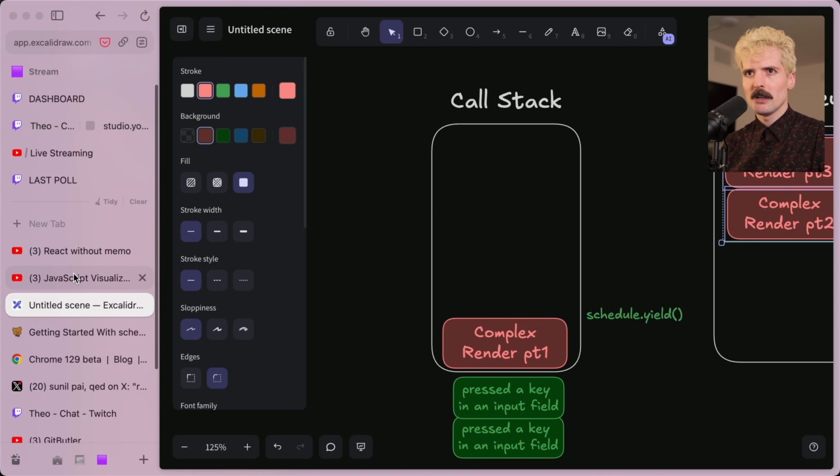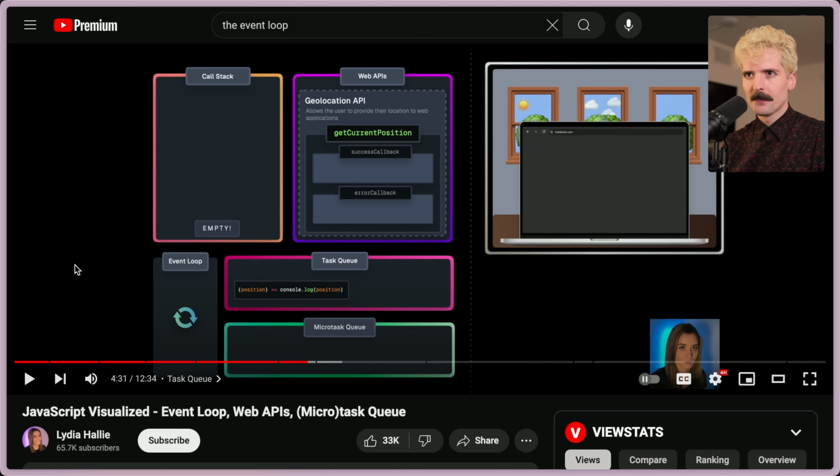To go to Lydia's video, because it is phenomenal, the way the event loop works is when there's nothing in the call stack, it pulls from the task queue. This is the opposite. When you're in the call stack and you call schedule.yield, it checks, is there anything in the task queue? If there is, move this back there. And if there isn't, just keep executing as you were.